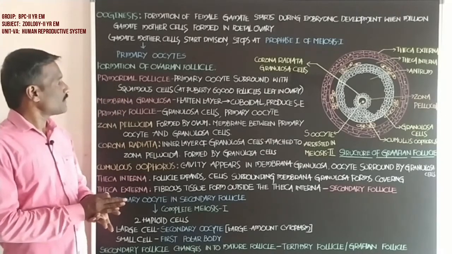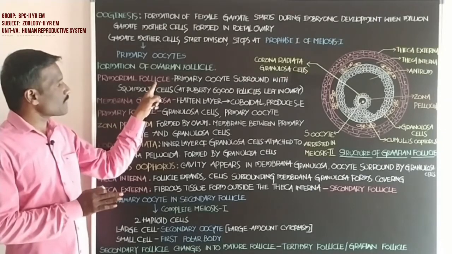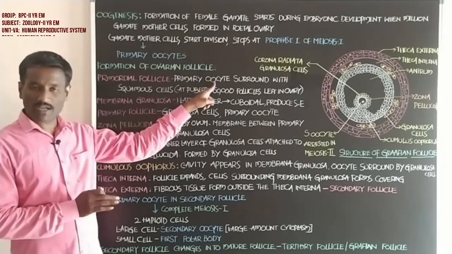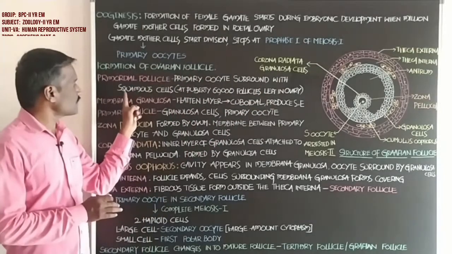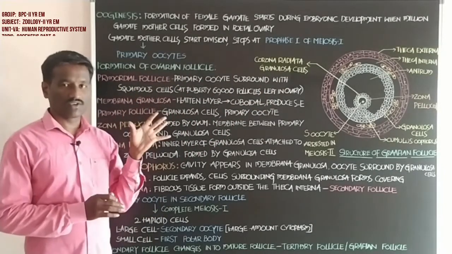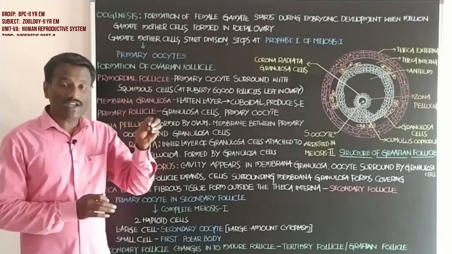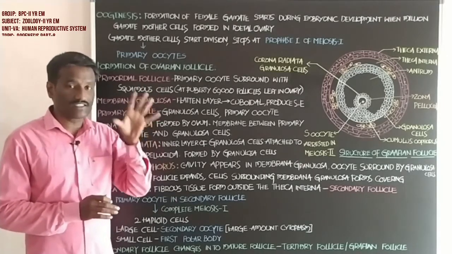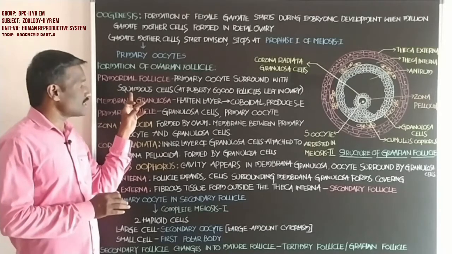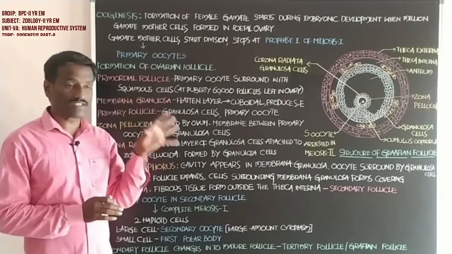Okay, first one, what about the primordial follicle? Students, in the primordial follicle, you know the primary oocyte. The primary oocyte is surrounded with squamous cells, a flattened layer of cells. These cells are called squamous cells.